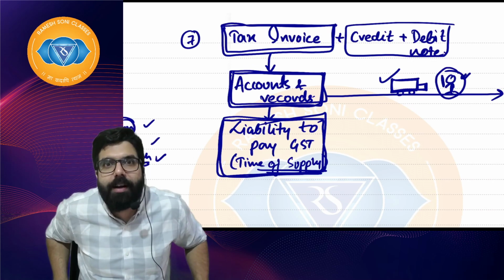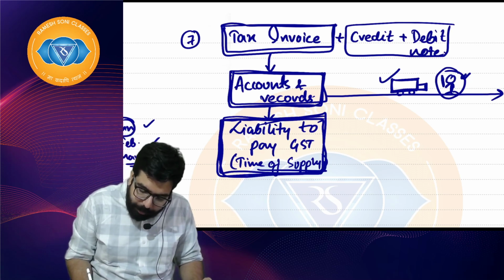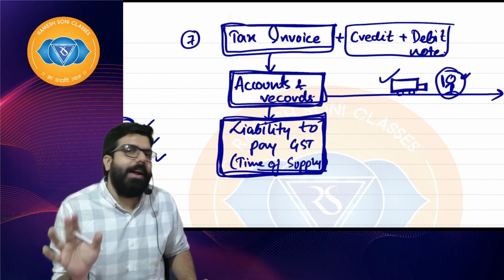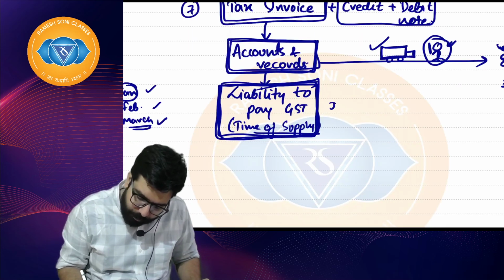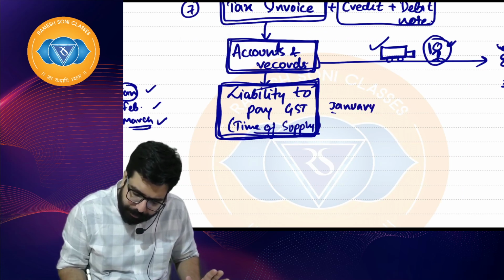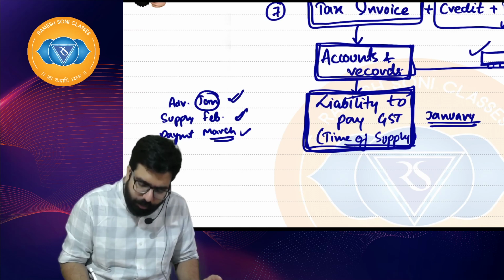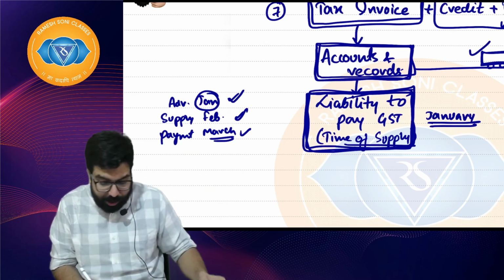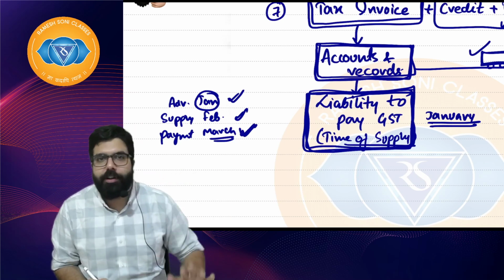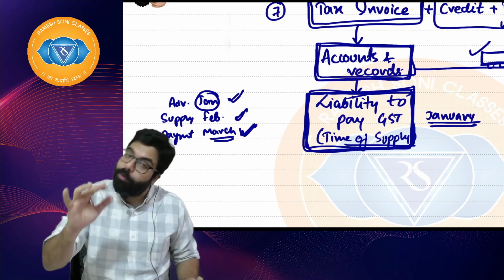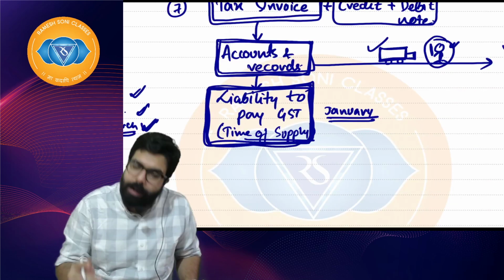Once my liability comes, I'll have to pay. So the liability to pay comes at the time of supply. Are we clear? Suppose it's the liability of the month of January, just for example, we'll talk about it later. When do you have to pay? Whether on advance, whether when you actually issue the invoice, or whether when you make the payment. We'll talk about it later. Let's not discuss this now, but there is a chapter which will come. Once the liability to pay has come, I'll have to pay.